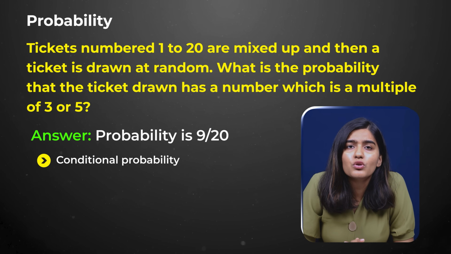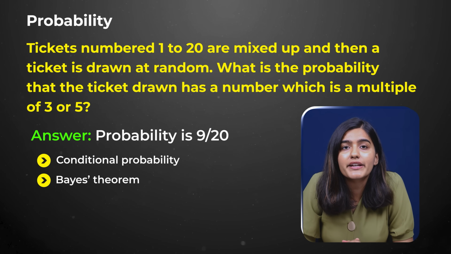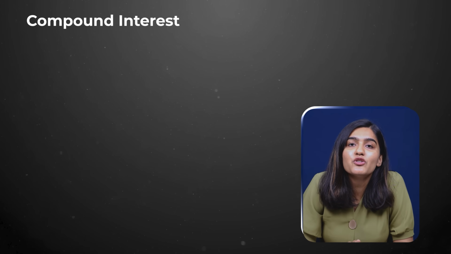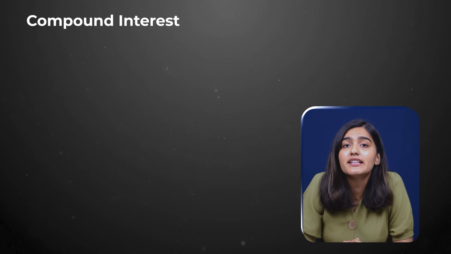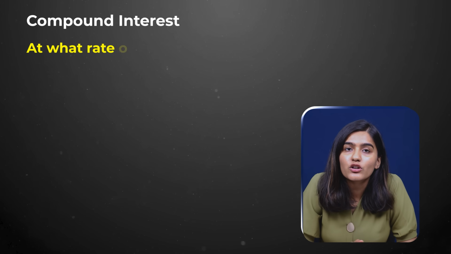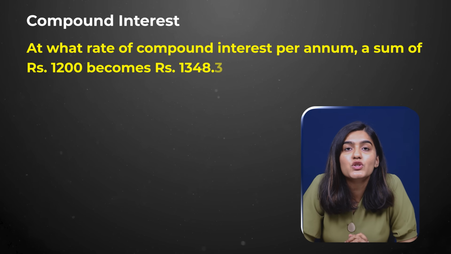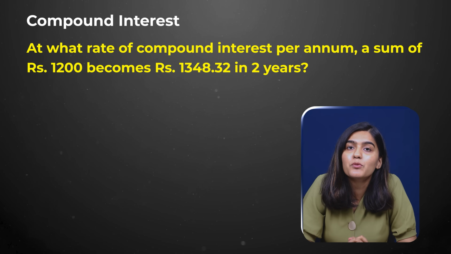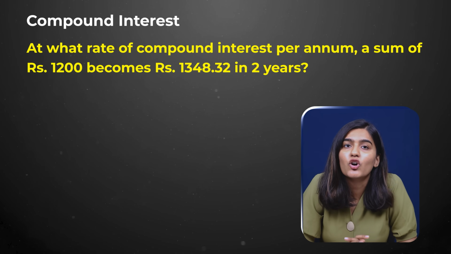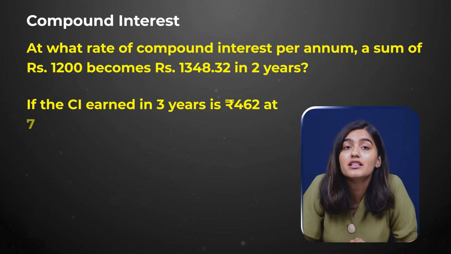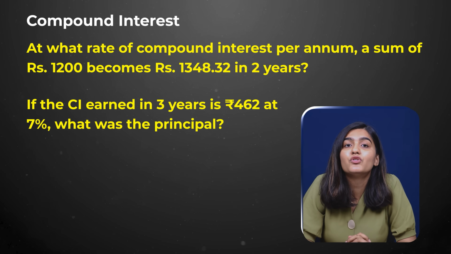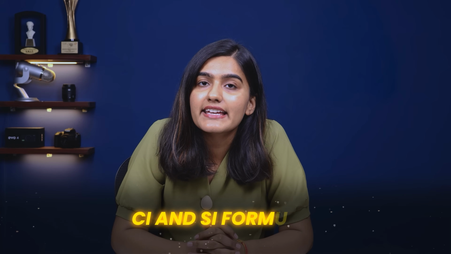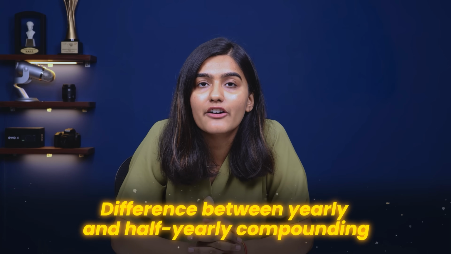To prepare, you should also know concepts like conditional probability, Bayes' theorem, and how to handle dependent events. Moving ahead, you might expect questions from compound interest, which is another core topic. Questions could be, at what rate of compound interest per annum does a sum of rupees 1200 become rupees 1348.32 in 2 years, which is very simple. Or you can get, if the CI earned in 3 years is rupees 462 at 7%, what was the principal? The questions would be basic, what you have learned in class 10, and questions like this can easily be done using the formula of compound interest that you have learned previously. Learn both CI and SI formulas and the difference between yearly and half yearly compounding.